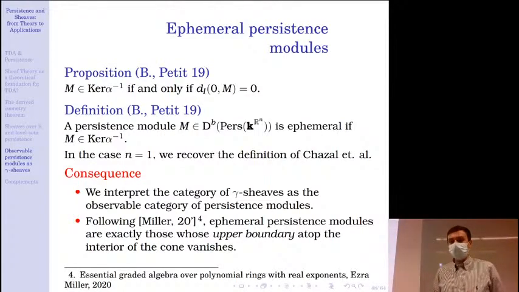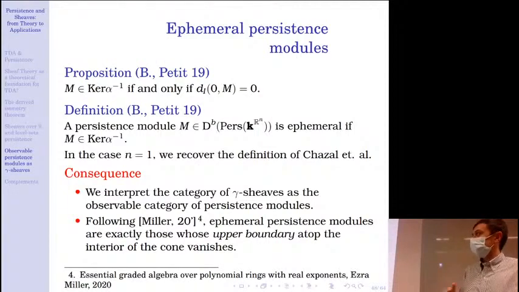a persistence module is in this kernel if and only if it is at interleaving distance 0 from the 0 module. Okay, so this leads us to define an ephemeral persistence module on Rn to be just an object of the kernel of this functor. So in the case where n equals 1, we actually recover the definition of Chazal and co-authors.